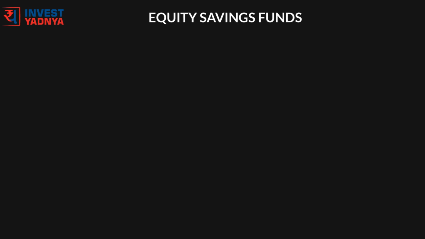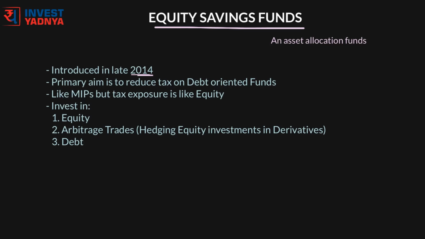Today we will talk about a mutual fund category called equity savings fund. Equity savings funds are the latest type of asset allocation mutual funds introduced mostly in late 2014, when the government of India made the duration of debt mutual fund capital gains to be classified as long term from 1 year to 3 years. Think of equity savings fund as monthly income plans fund or debt oriented funds which are treated as equity funds from taxation point of view.